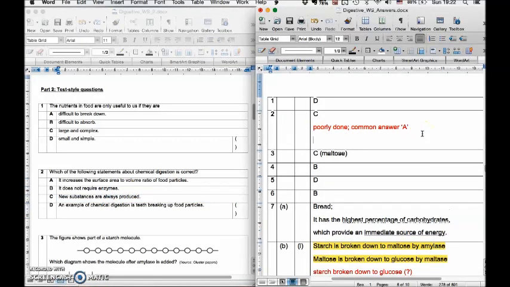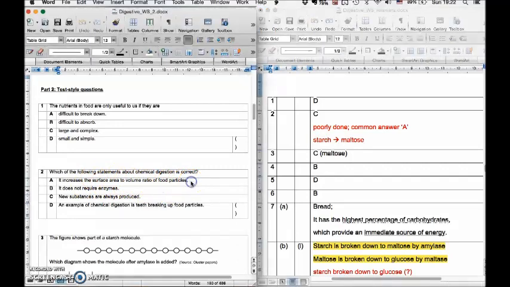For example, one example of chemical digestion is starch being broken down by amylase to become maltose. So you can see that there's a change in the substance from starch to maltose, and an enzyme is involved. And it's not about increasing the surface area to volume ratio. This one is physical digestion.